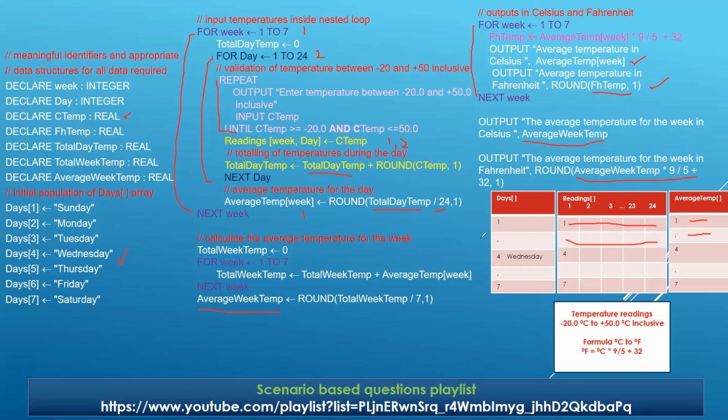Okay, why haven't we declared the arrays? Exactly, because we were told that arrays are already there. That's why we haven't declared the arrays. Are we done?